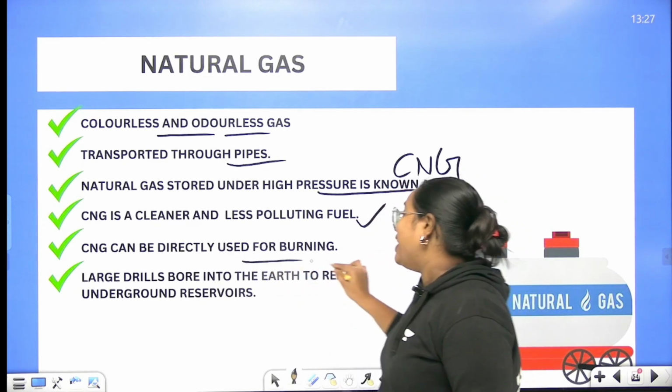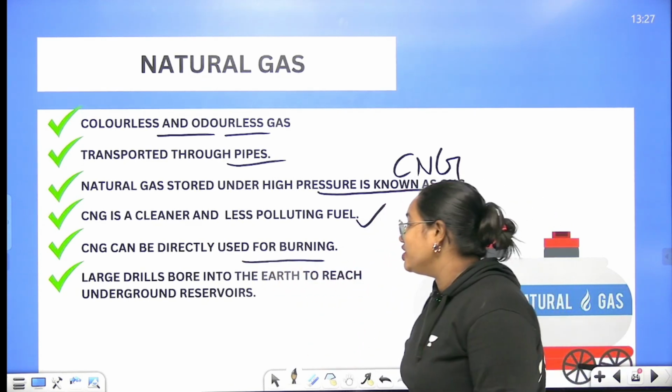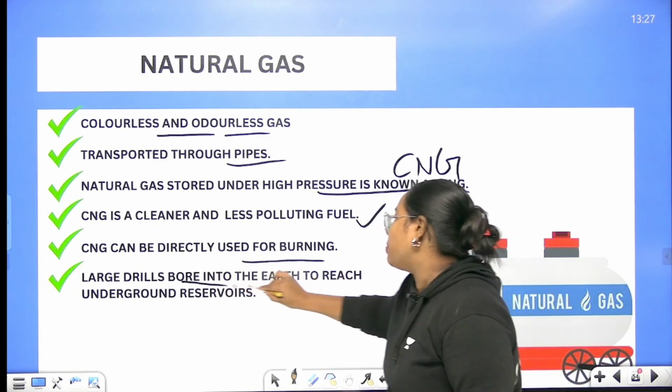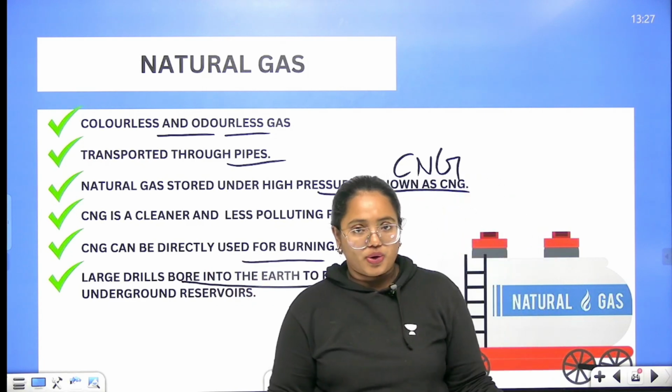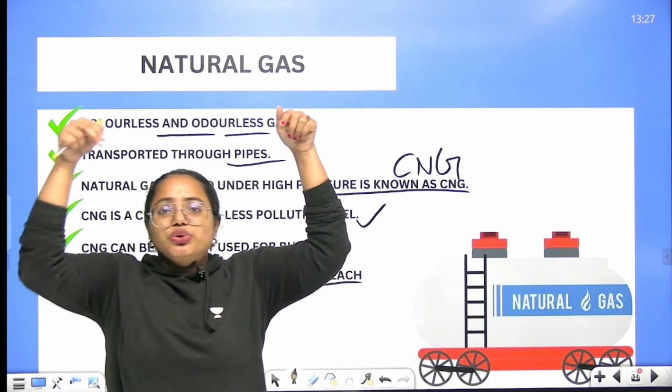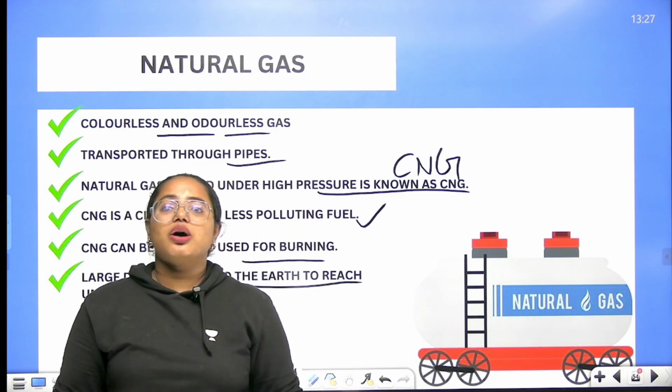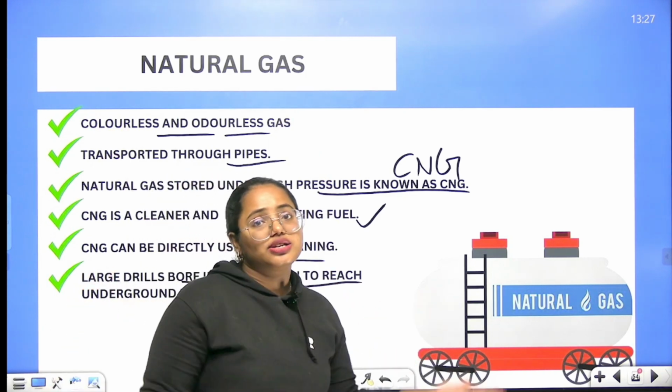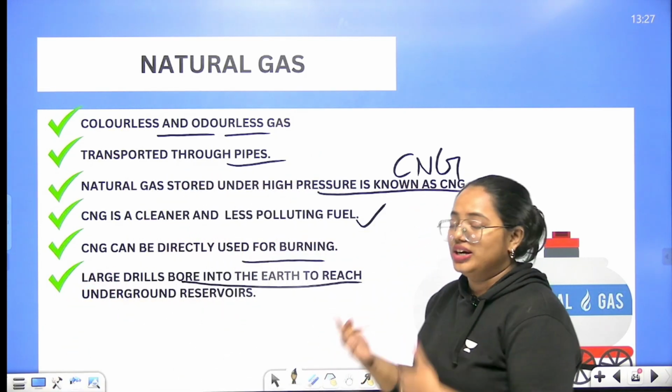CNG can be directly used for burning, and large drills bore into the earth to reach underground reservoirs. So if you want to extract natural gas, you need to drill underground, and therefore you can extract it.